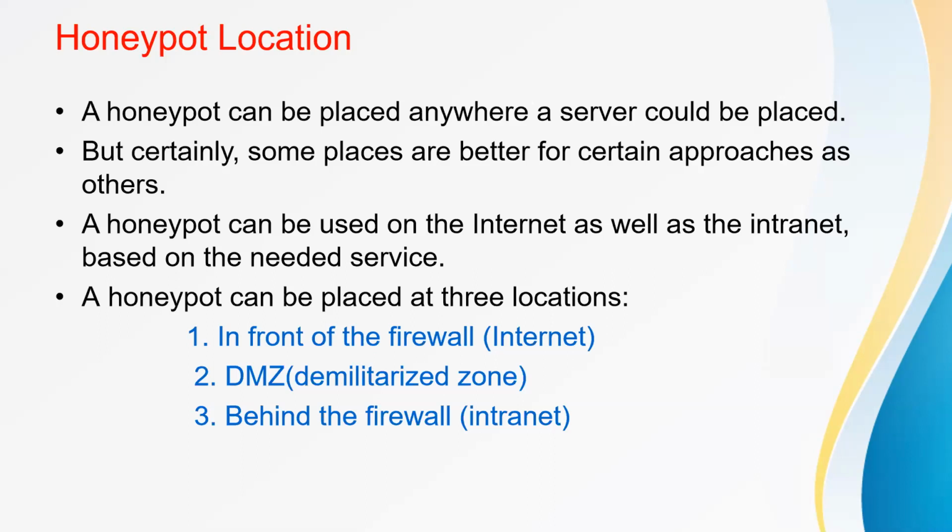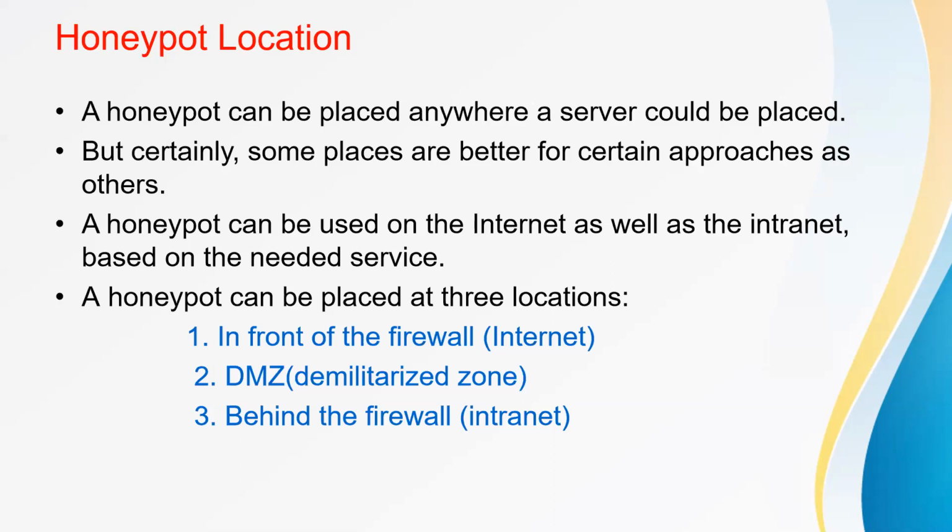And the second one is the demilitarized zone. Placing the honeypot inside the demilitarized zone seems a good solution as long as the other systems inside the DMZ can be secured against the honeypot, because the DMZ provides one extra layer of security to the organization's local area network for detecting and mitigating attacks before they reach the internal network.